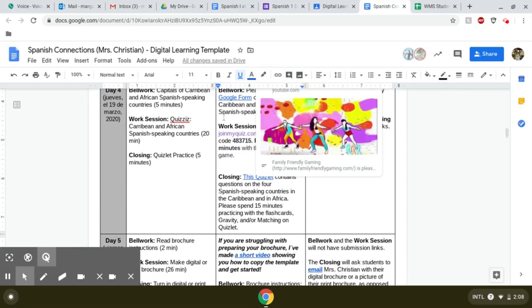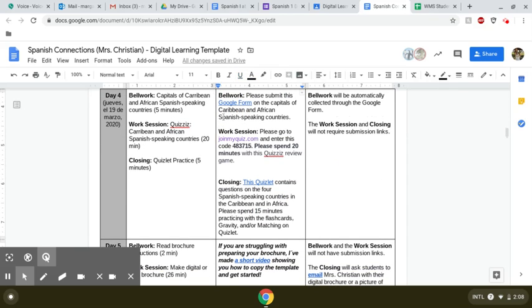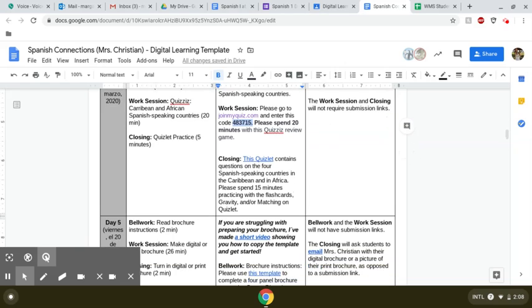For day 4, you're getting some more practice in with our capitals of these 4 Hispanophone Caribbean and African countries. So you have a Bellwork Google form, which is just going to ask you to identify the capitals and the flags. Then you're going to go to quizzes and you're going to use this code. And I would like for you to spend 20 minutes on this review game. It's going to ask you a bunch about the flags, the capitals, the culture, different foods of these 4 countries that are our focus for week 1 of digital learning.